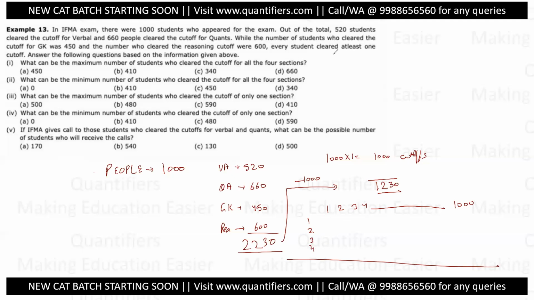It cannot be zero because they are telling us that every student has cleared at least one cutoff. Also remember this, that all of them have 1, 1, 1 right now. So basically 1,000 is distributed and 1,230 is left.